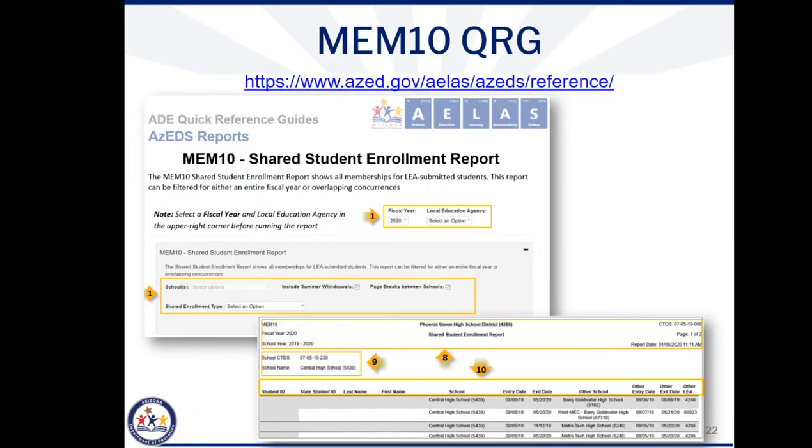The AZEDS team recently created a QRG for the MEM10 report, and it is now available on the website at the top of this screen. This QRG provides many details regarding the report parameters. It also includes an example of the report, along with descriptors of the report outputs. You can use this QRG to help familiarize yourself with the fields in this new report and better understand how you can use it to gain an understanding of and reconcile any shared student funding and concurrencies.